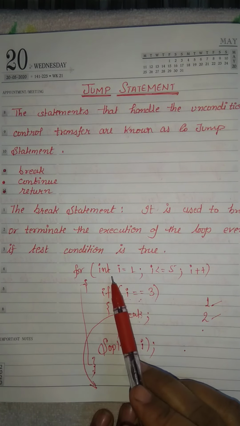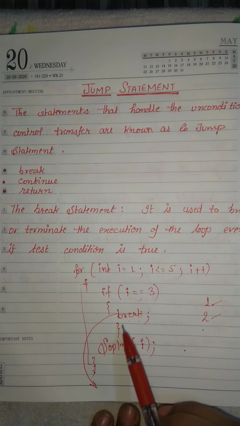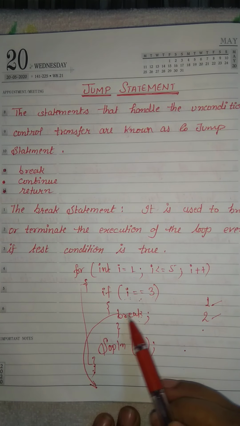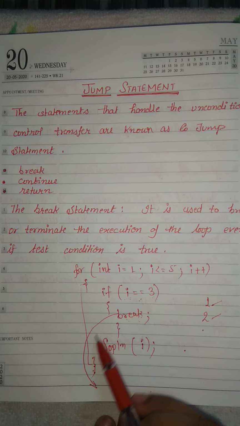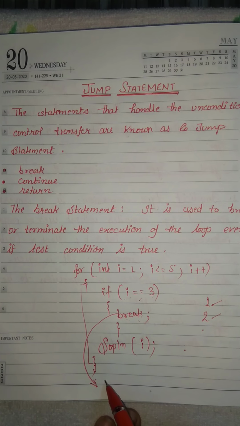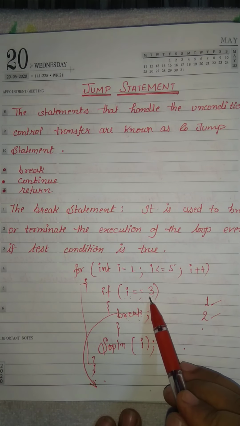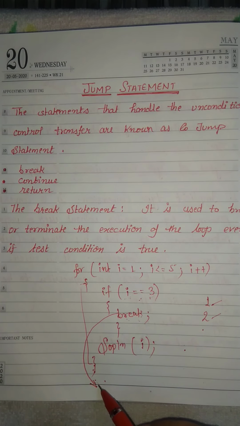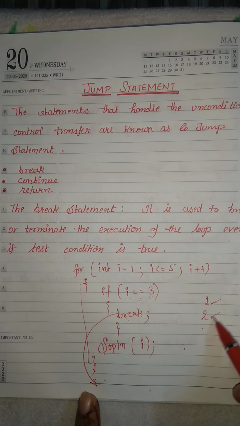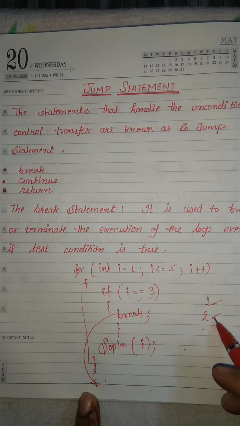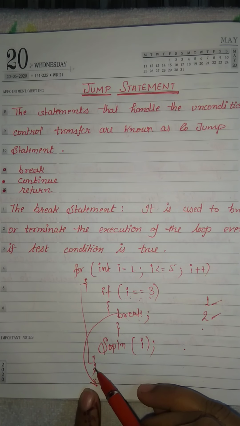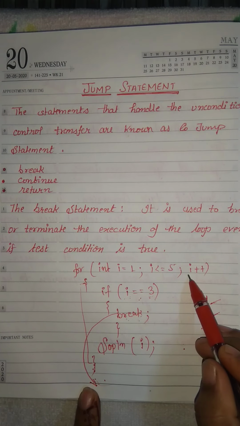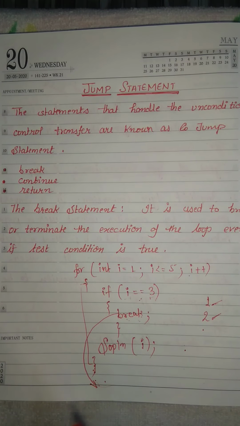Because this condition is true and the break statement is present here. So what is the work of the break statement? To come out of or terminate the loop immediately. When i value is 3, your condition is true, and control comes out from the loop. So the final output of this coding is only 1, 2. Control does not go to the next iteration. Okay, it's a simple example of the break statement.